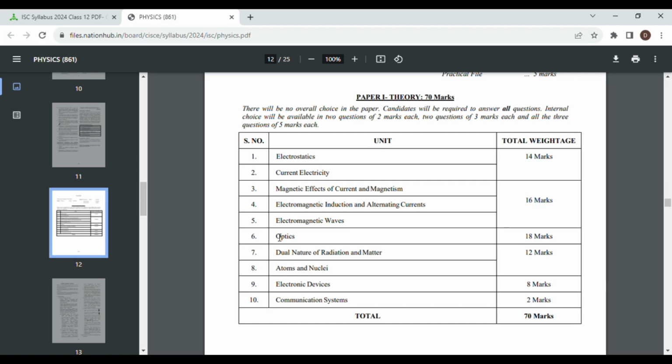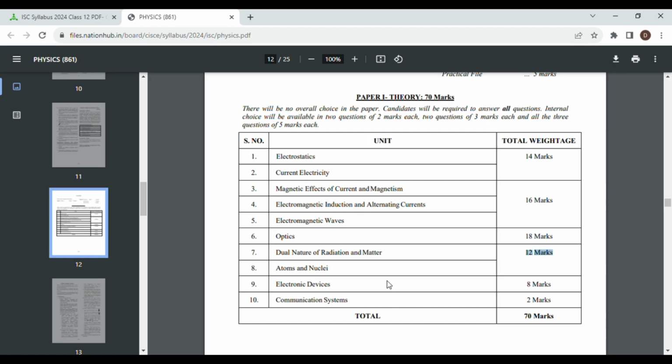Now look how important optics is. It is a single unit, yet its weightage is 18 marks. That's why in many schools, optics is the first chapter that is taught. Even in our school, we studied optics as the first chapter of class 12, both ray optics and wave optics. Next comes dual nature of radiation and matter and atoms and nuclei. Both these chapters make a one unit and the weightage is 12 marks.